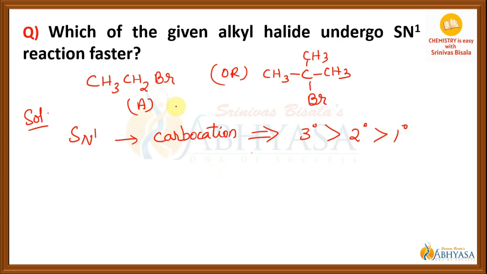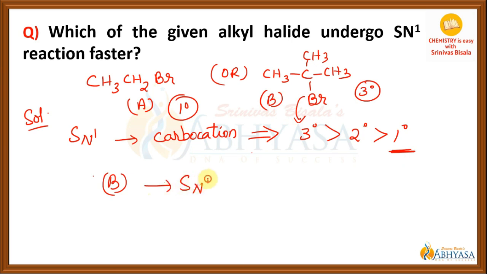Now again see, the first compound is primary alkyl halide and the second compound is tertiary alkyl halide, isn't it? So now the tertiary alkyl halide will give rise to tertiary carbocation, which is more stable than primary carbocation. So that is the reason why the second compound, that is the compound B, is more reactive towards SN1 reaction. So that is about the reasoning questions in this particular video.